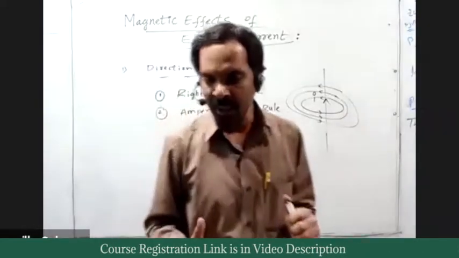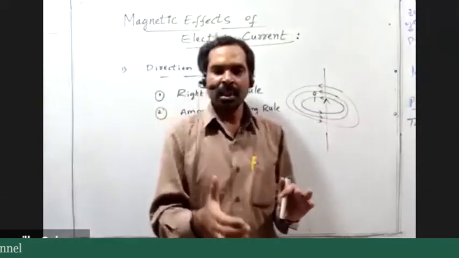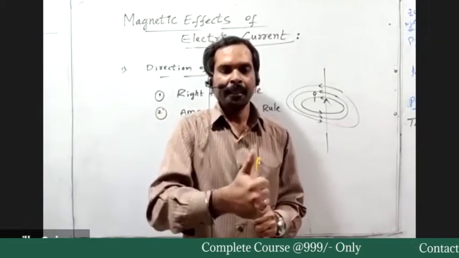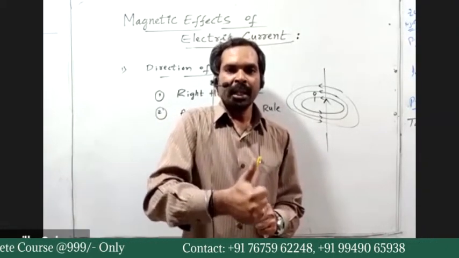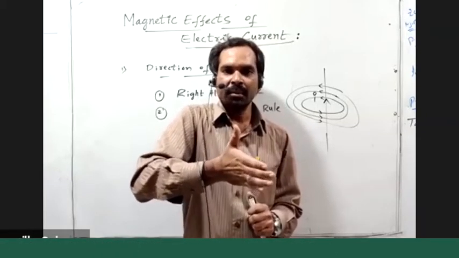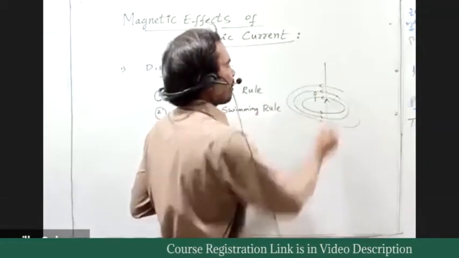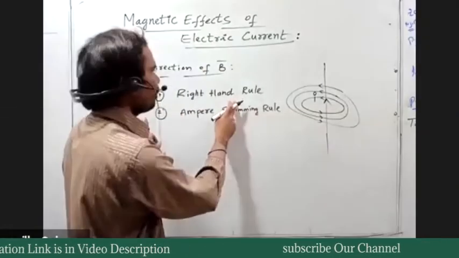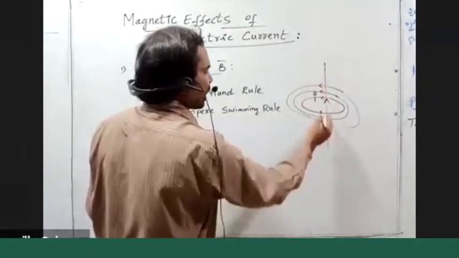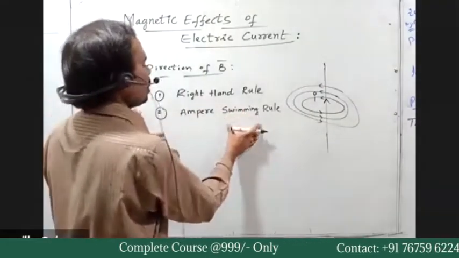So what is the right hand rule here? According to the right hand rule, if we hold the current carrying conductor in our right hand such that the direction of current is along the right hand thumb, then the wrapping four fingers indicate the direction of the magnetic field. This is one rule we use to specify the direction of the magnetic field due to the current carrying conductor. Another one is the Ampere swimming rule.